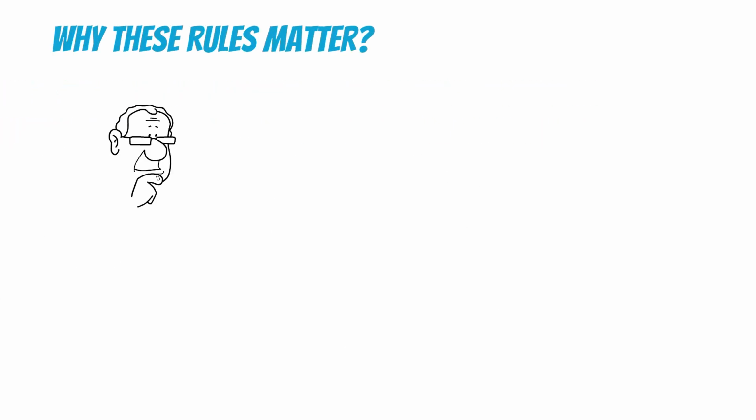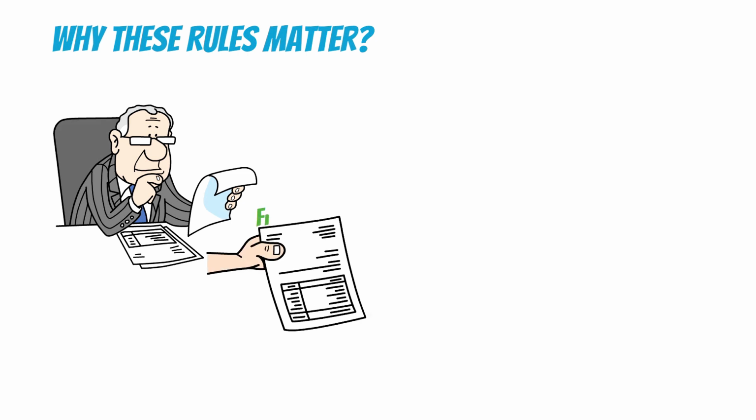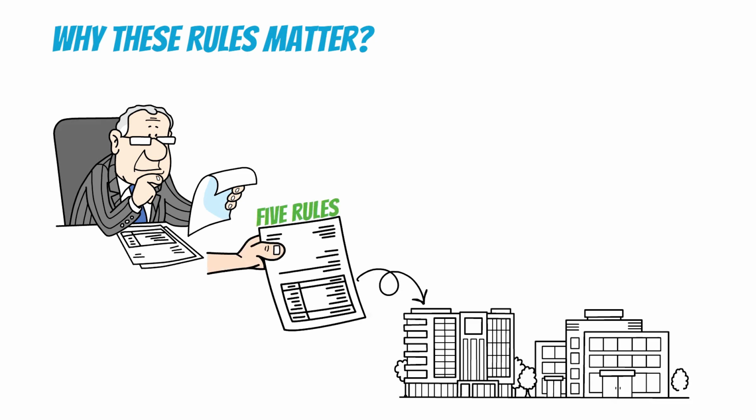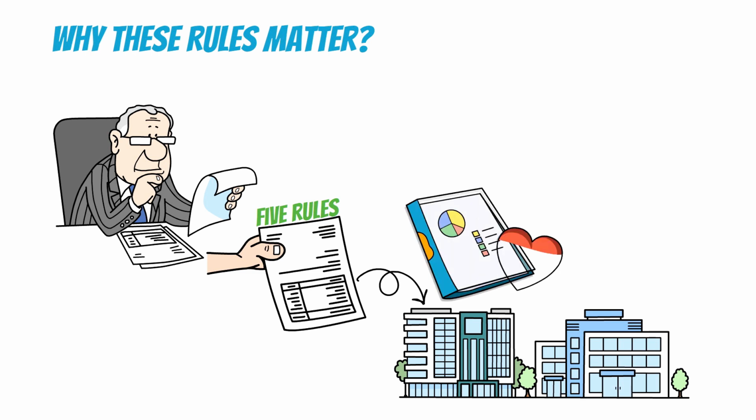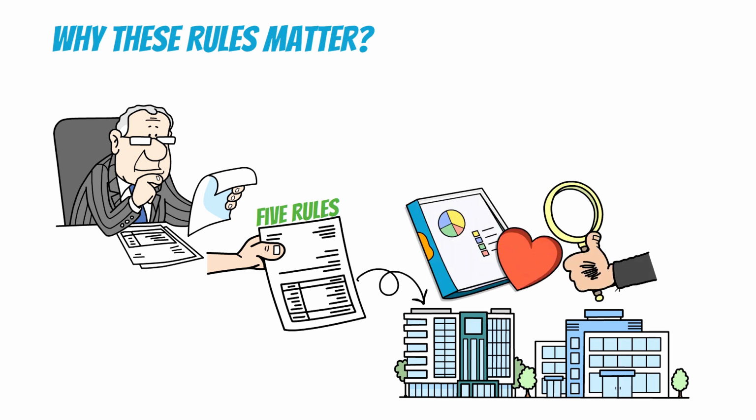Buffett's 5 rules of thumb are a proven strategy for identifying companies that are built to last. Each rule serves a specific purpose, working together to highlight the financial health and stability of a business. But why do these metrics matter so much? And what makes them so effective?